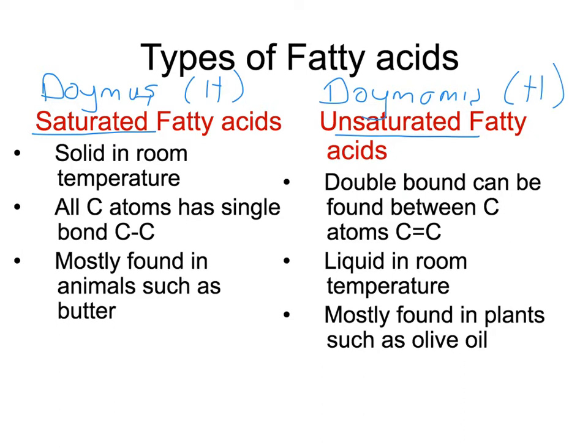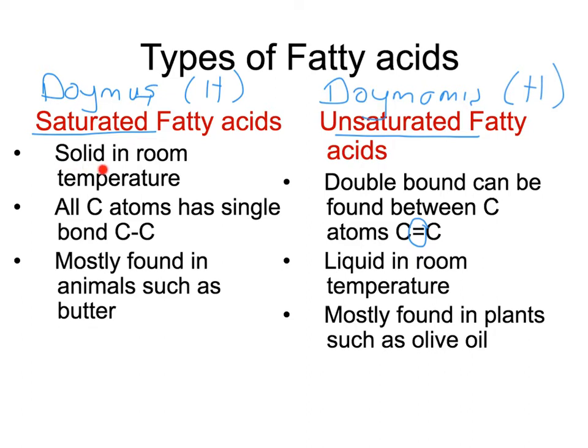If it's not saturated, it's unsaturated, then there are some double bonds between carbon atoms. So the first difference is all the carbon atoms have single bonds, but in the unsaturated one there is at least one double bond in the structure of the fatty acid between the carbon atoms.